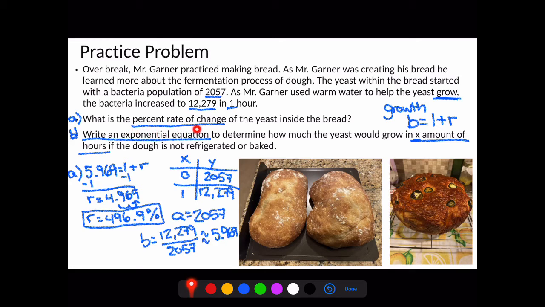So here's our work for part A. What is the percent rate of change of the yeast inside the bread? So again, percent rate of change is dealing with the r variable. We want to write it out as a percent. So since we have growth, we use b is equal to 1 plus r.